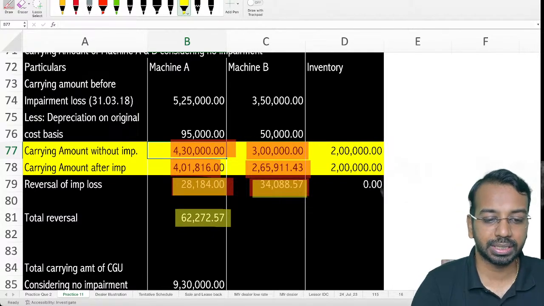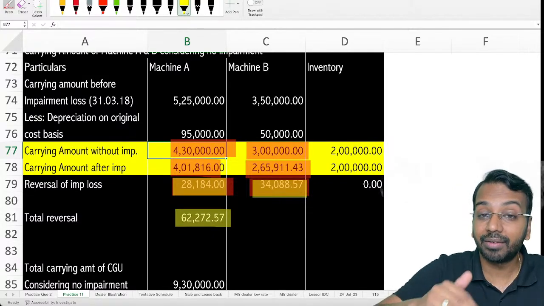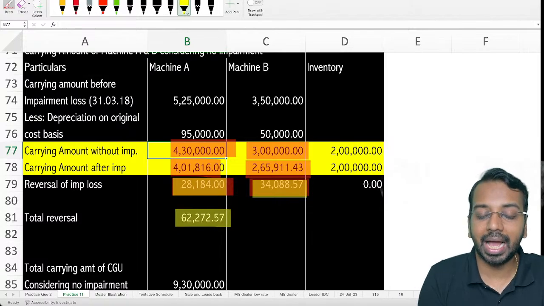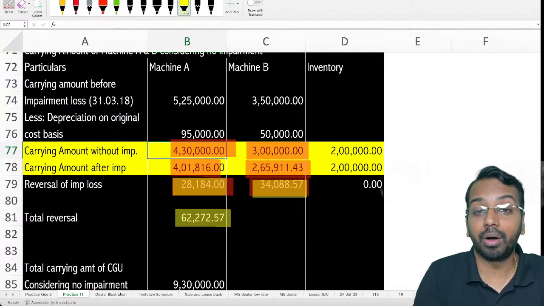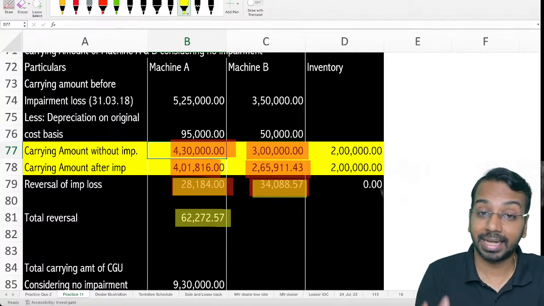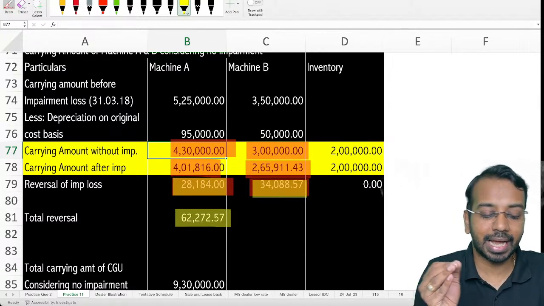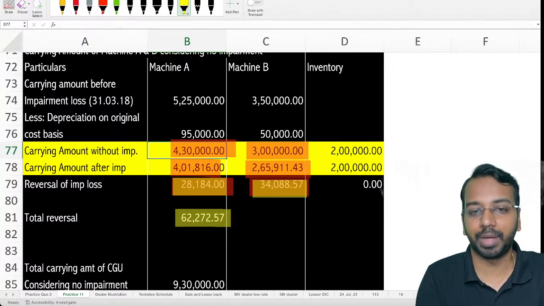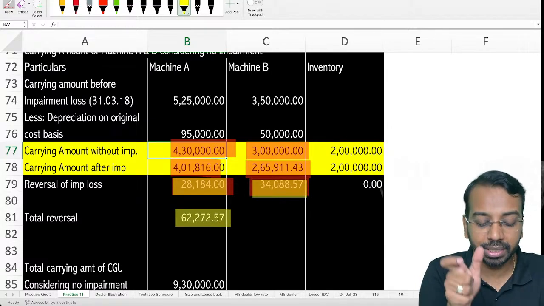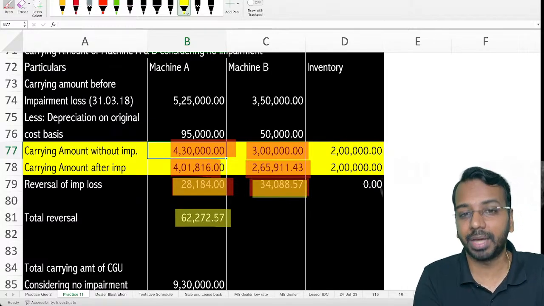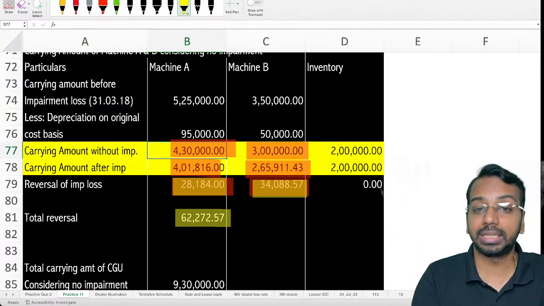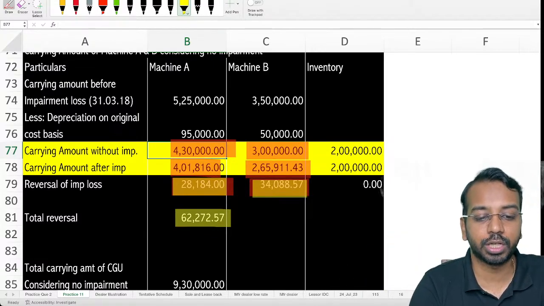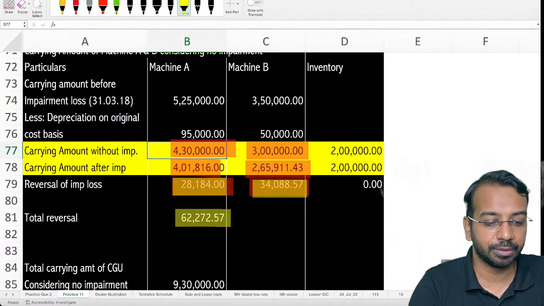Now one very important thing that you need to keep in mind here is, whenever we are reversing impairment, the asset should not be stated above its recoverable amount. Second, above the amount that it would have been without impairment. So always calculate what is the amount without impairment. It cannot go more than that. So that is one important check we need to keep in mind when we are calculating impairment reversals.